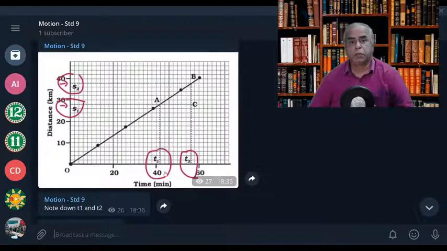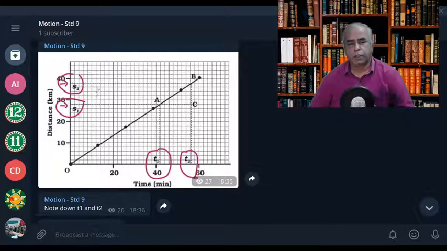I have put a T1 and a T2 here. At the T1, it has got a certain position, that is, S1 is the position. And at the T2, it has reached the S2 position. So some body is moving, and that is represented here as a graph. At the T1, the position of the object is S1. At the T2, the position of the object is S2.